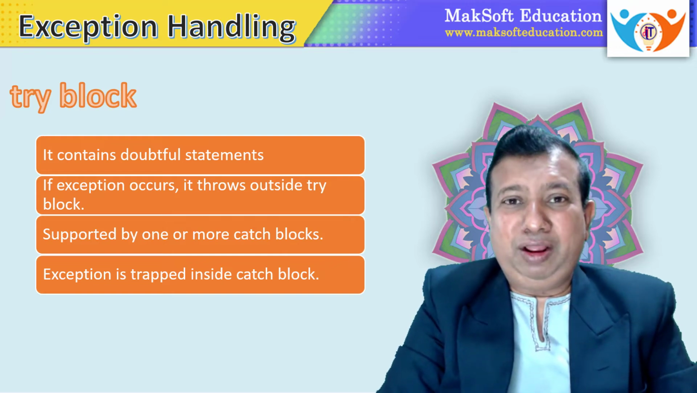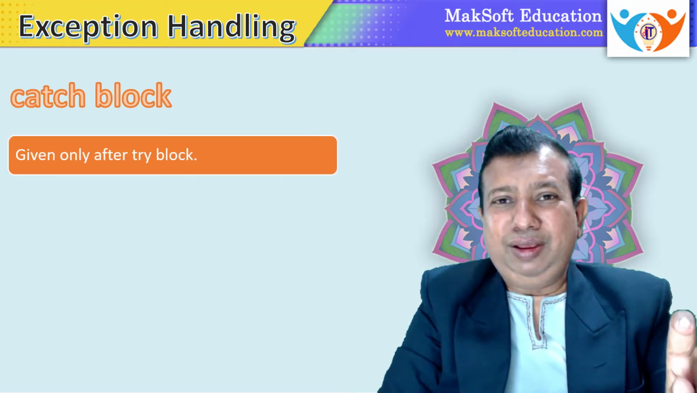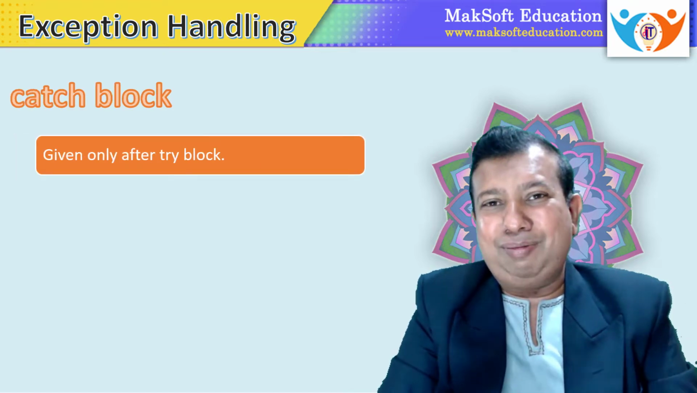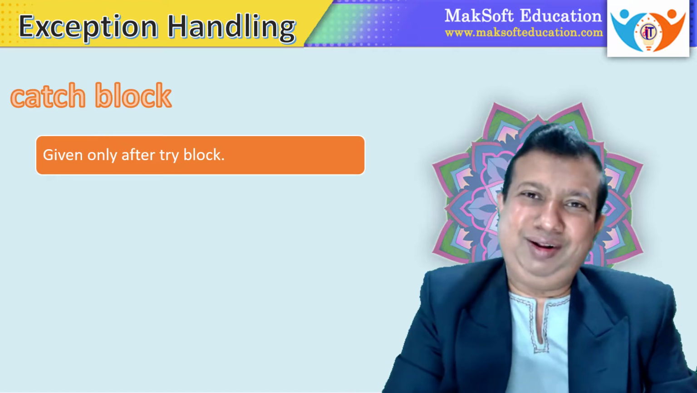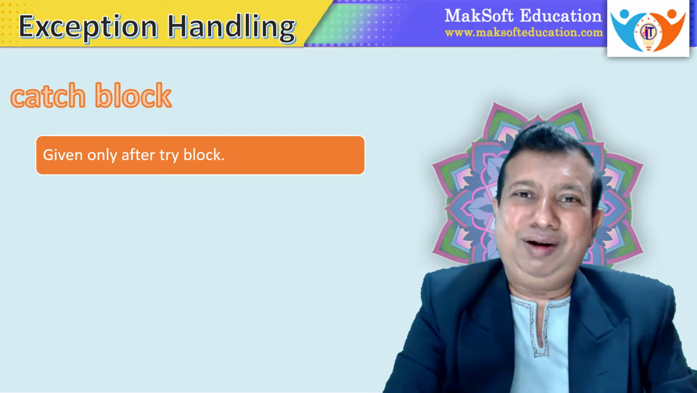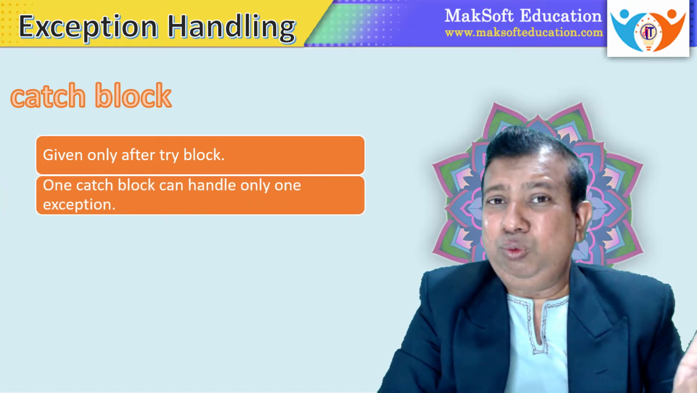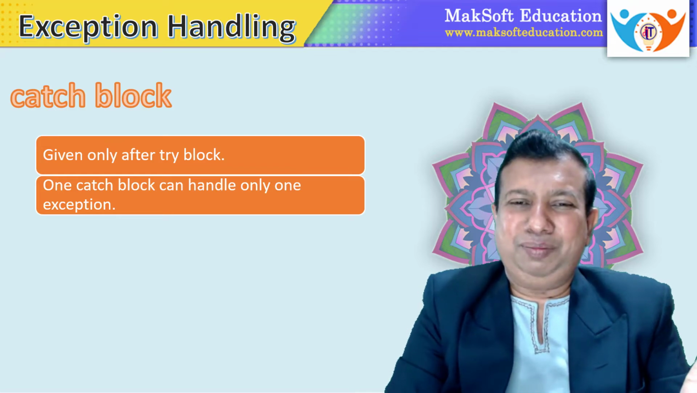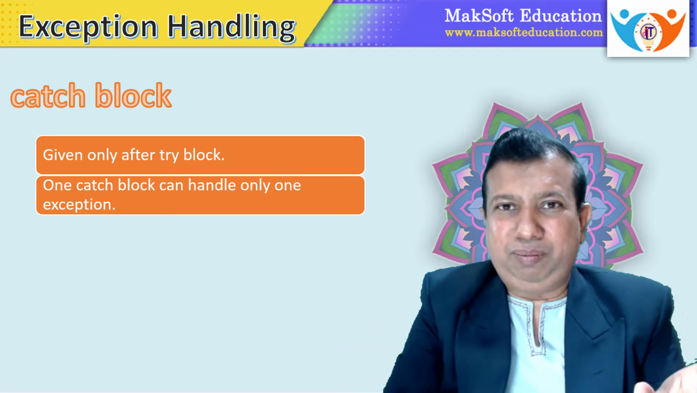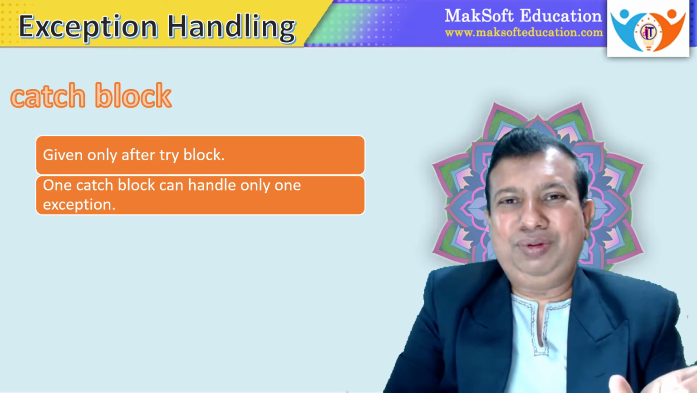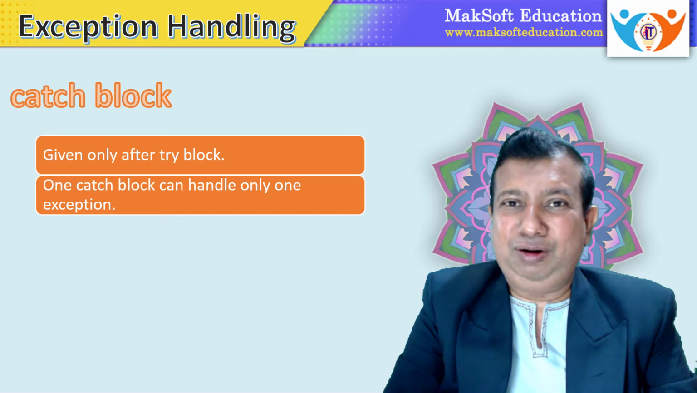Similarly, we have to understand catch blocks also. Okay, so a catch block is a block given after a try block. That means if you don't have a try block, you cannot write a catch block. So catch blocks can be given only after a try block. One catch block can handle only one type of exception at a time. So in a catch block, we are passing a class name or object of that particular exception.